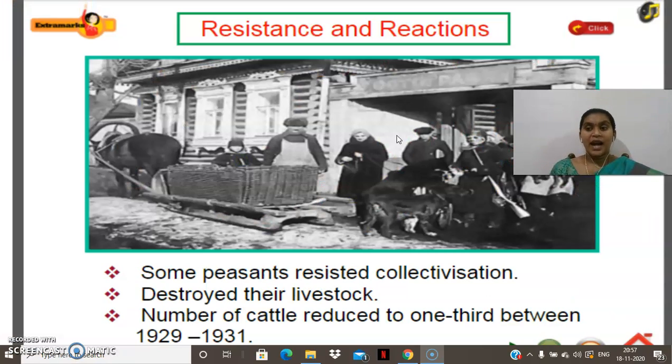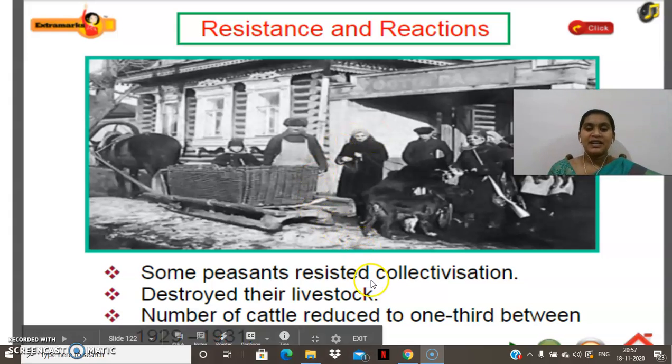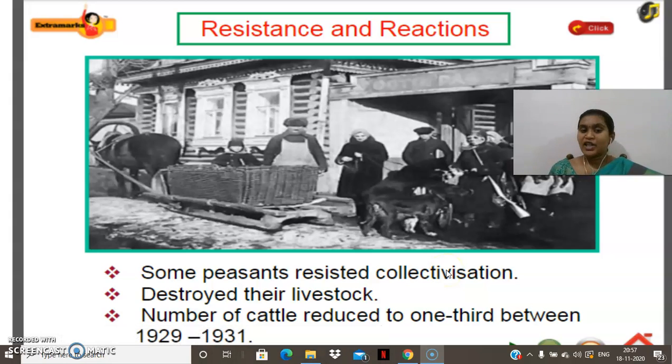So after that, what happened? When they were forced to work in the collective farms, many people started to resist and react, because they were not interested in working in the collective farms. Some peasants resisted collectivization. They were not interested in collective farming and destroyed their livestock.